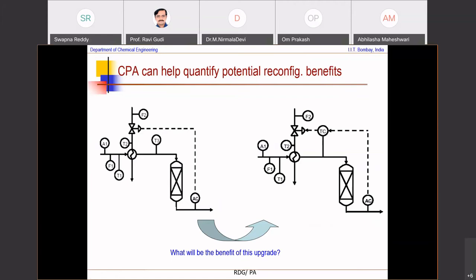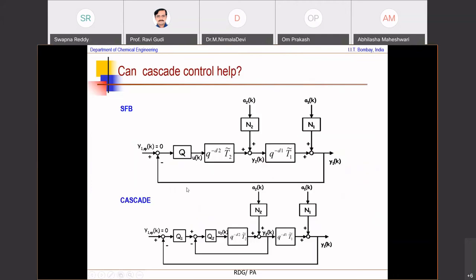The question is, it involves a significant amount of money. You have to invest in a controller, you have to invest in a sensor. So you want to be able to assess the benefit of this upgrade. Is it really impactful to do this? And that's where control loop performance assessment can help by looking at the two structures. This is a single feedback loop. This is the cascade loop for the same system. And the question that you ask here is, can cascade control really help in reducing the variance?